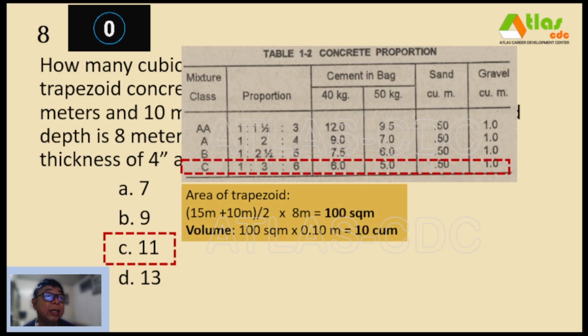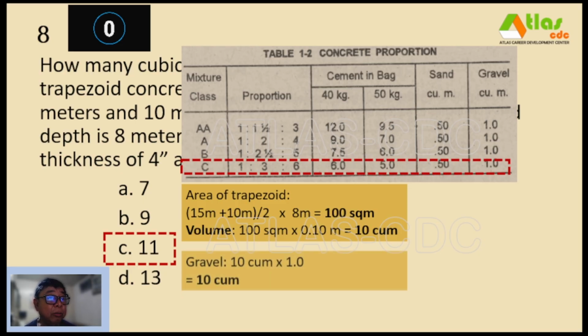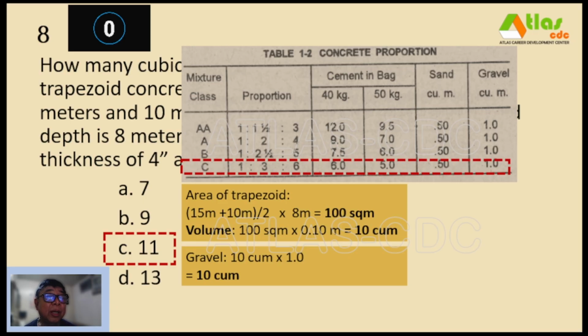So previously we have computed already the volume of concrete at 10 cubic meters, and according to this table, for every cubic meters of concrete, you need also 1 cubic meter of gravel. So that is a 1:1 ratio. No? So which means that if our concrete volume is 10 cubic meters, it follows that our volume for gravel is also 10 cubic meters. Okay, but there is no 10 cubic meters here. The only one available is 11. Now we cannot choose 9 because that is smaller.